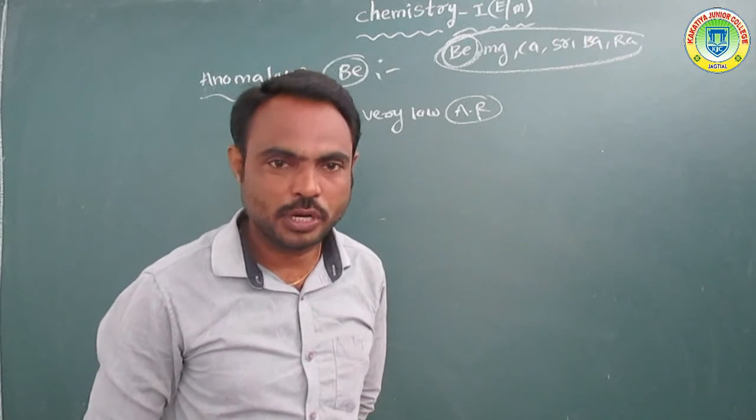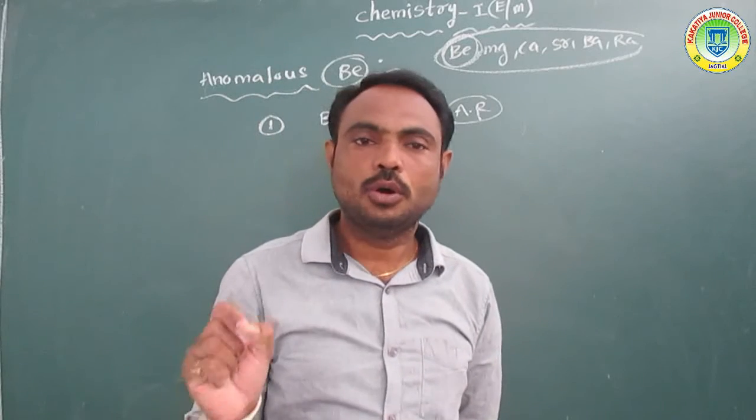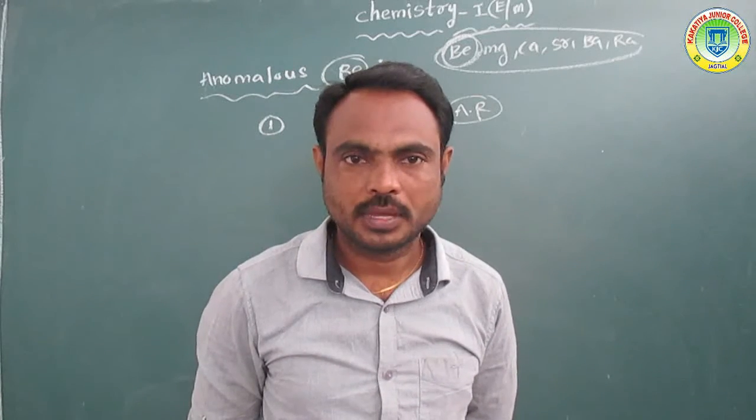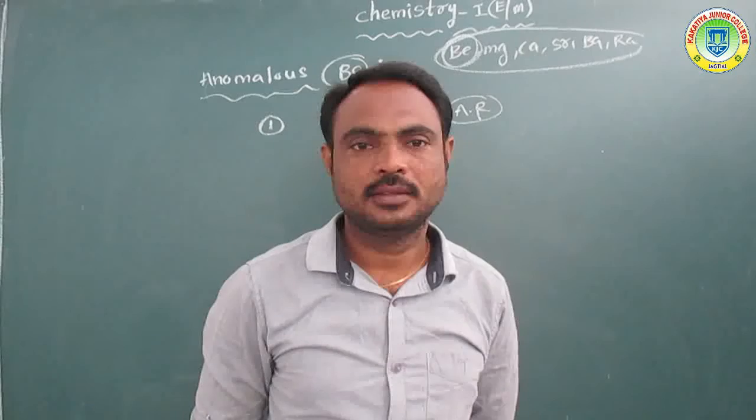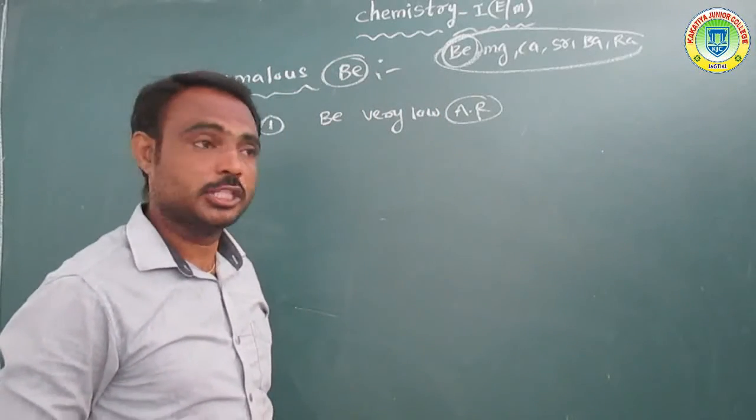Okay, this is the first point. What is the first point? Beryllium has a very low atomic radius value or very low atomic size compared with the other elements in this group.